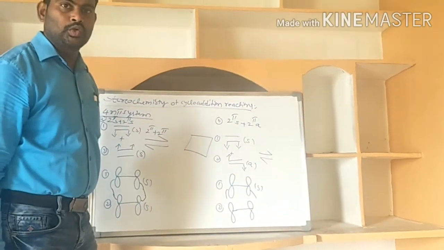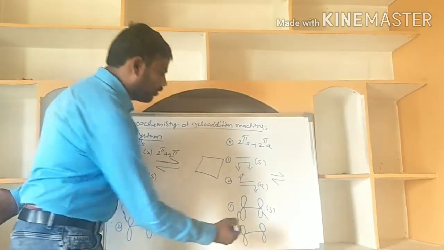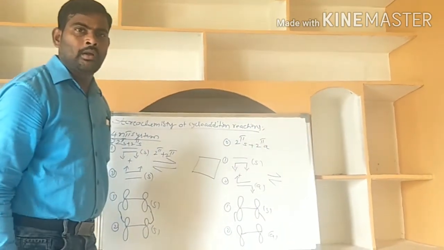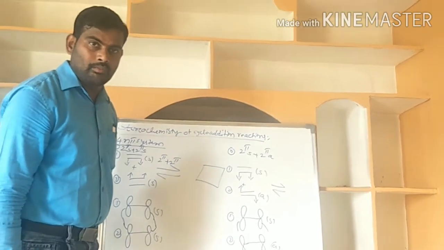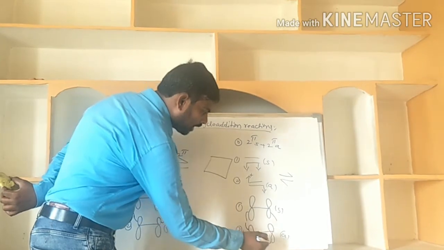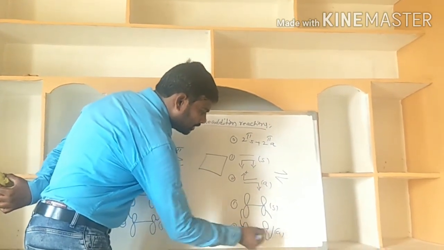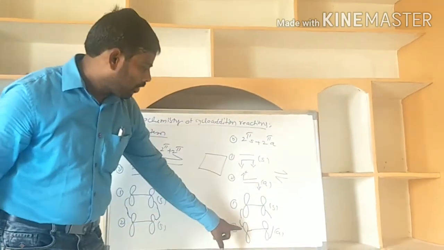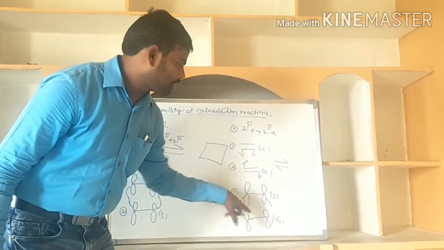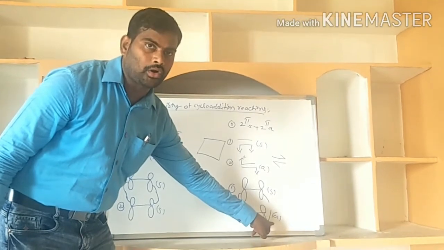Now, the second partner is acting as an andra partner. Andra partner means opposite phases it develops a sigma bond. Opposite phases means one is the top lobe and another is the bottom lobe. In this second partner, in opposite phases, it is developing the sigma bond. That's why it is acting as an andra partner.